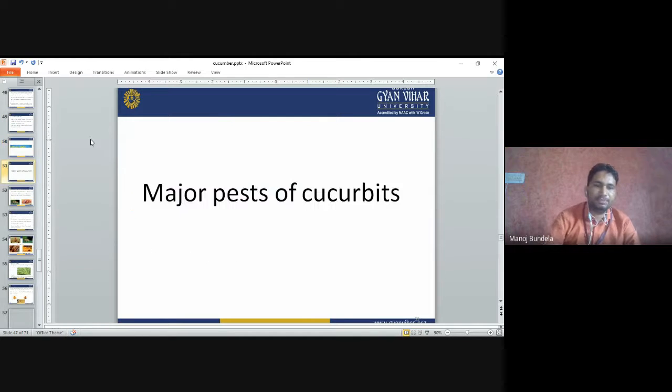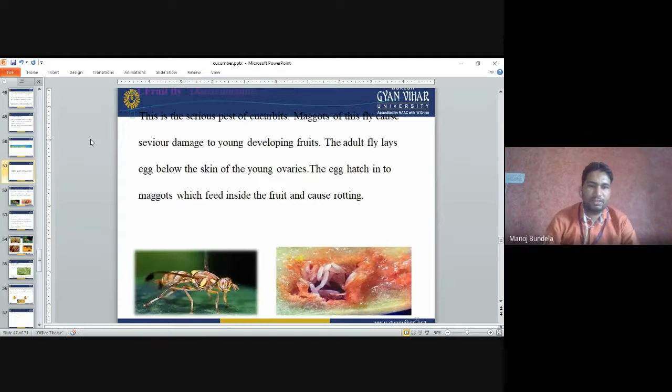Pests and diseases. Major pests of cucurbits are fruit fly, Dacus cucurbitae. This is a serious pest of cucurbits. Maggots of the fly cause severe damage to the young developing fruits. The adult fly lays its eggs below the skin of the young ovaries, and the eggs hatch into maggots, which feed inside the fruits and cause rotting of the fruits.